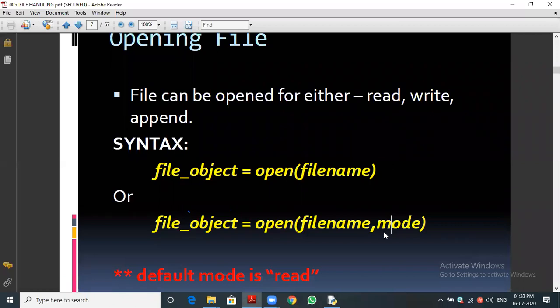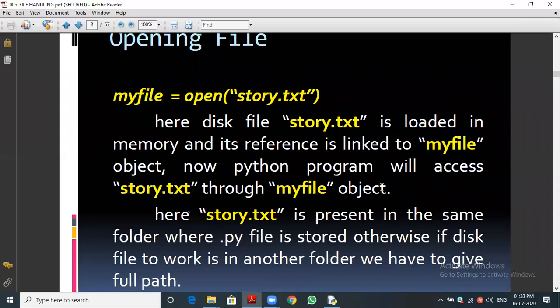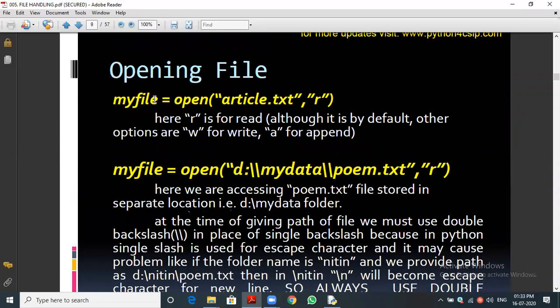Let me see this. You can see the example. Let me go to another example, that will be fine. You can see this example is good. My file. What is my file? Can you say what is my file? A variable, sir. No. File object. Very good. We have seen the syntax. File object equal to open of article.txt. This is called the file name.